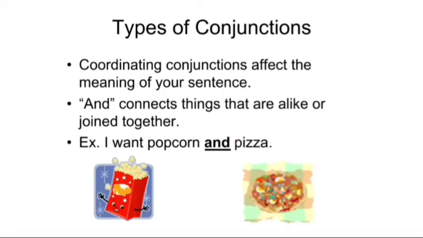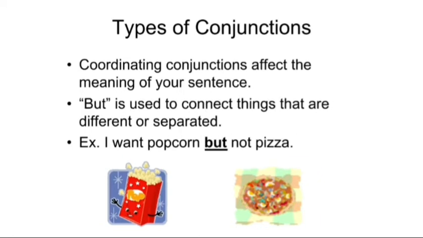Next, coordinating conjunctions affect the meaning of the sentence and connect things that are alike or joined together. I want popcorn and pizza. Both are foods. Okay. So those are things which are alike. Coordinating conjunction affect the meaning of your sentence.